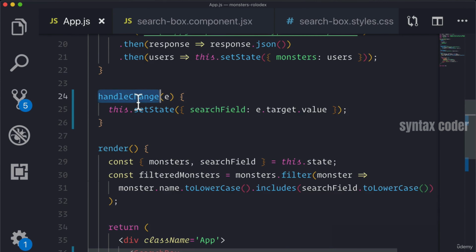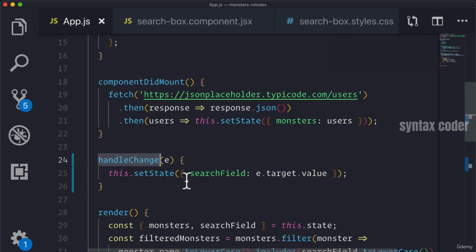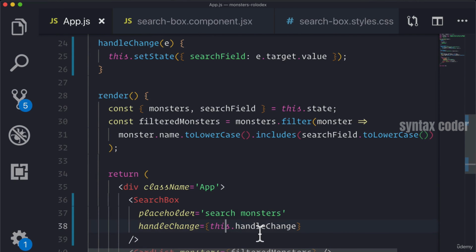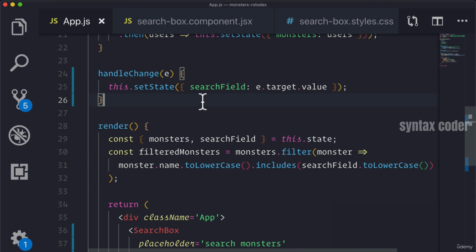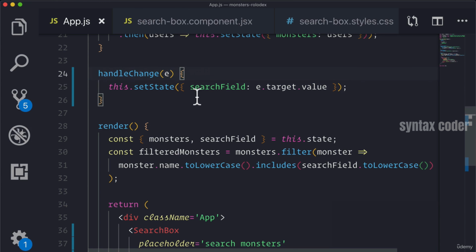When we put handleChange on our app, all it knows is that if we say this.handleChange inside of the context of our app, it points to this function. But it doesn't actually set the context of this. The reason for this is because JavaScript by default doesn't set its scope of this on functions. You have to actually explicitly state what context you want this to be.